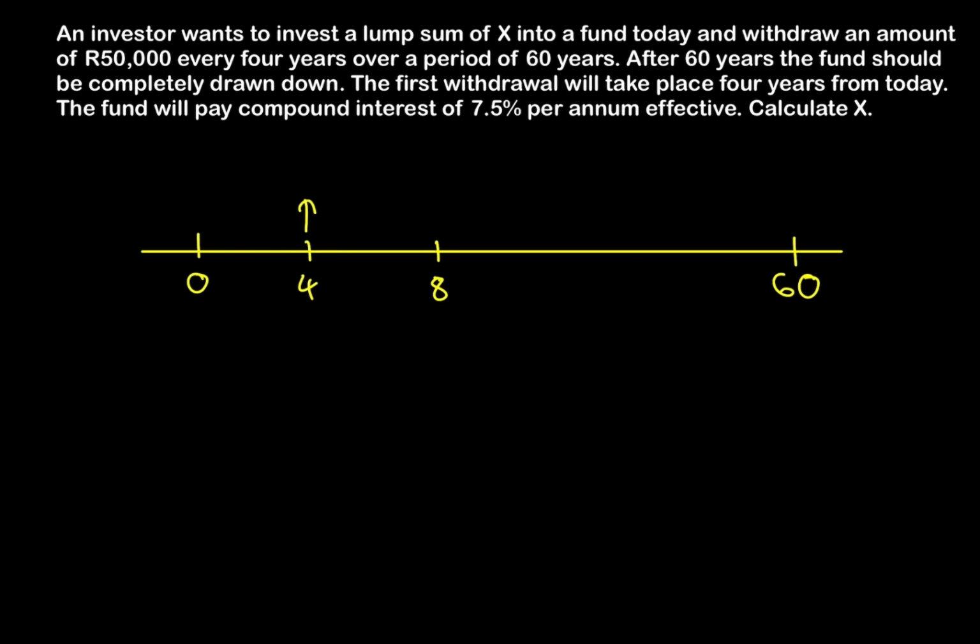So we're withdrawing 50k every 4 years, all the way up until the end of the term. Okay, and we want to know how much this lump sum of X is that we need to invest today in order to get out these 50,000 Rands every 4 years.